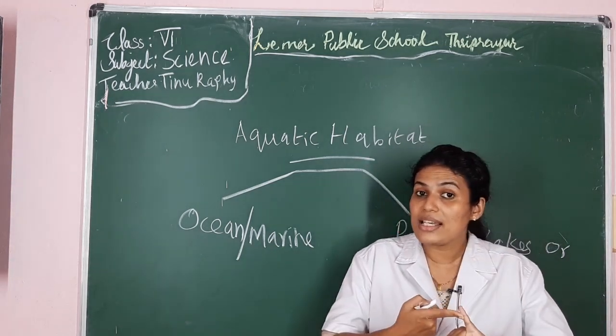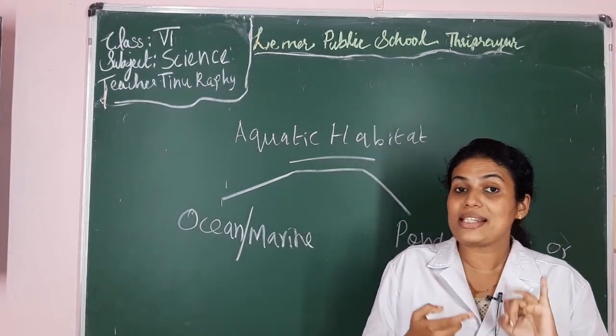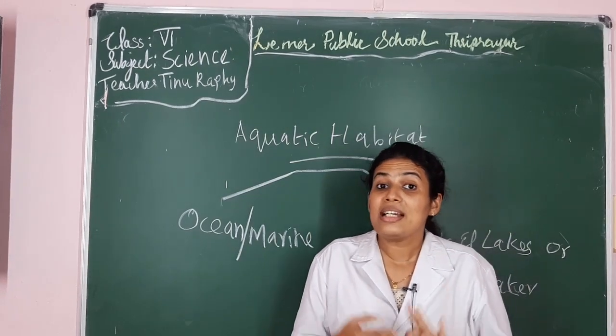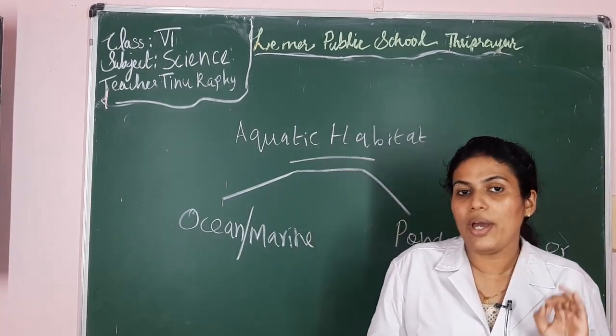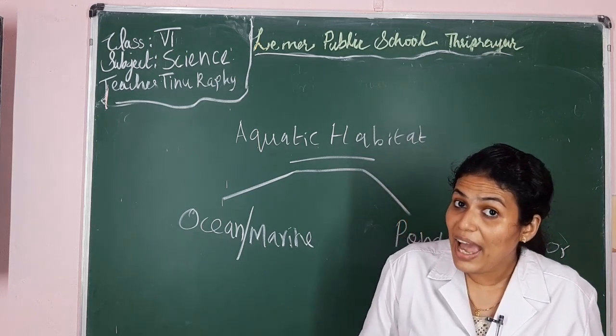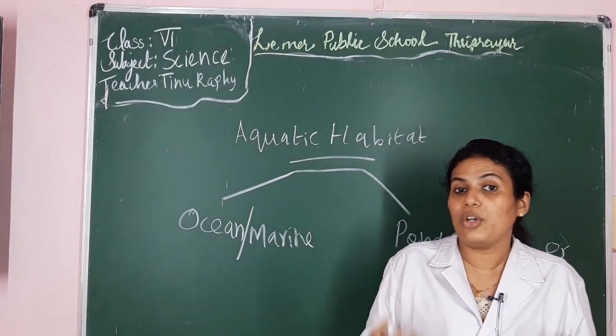That is, the first one is they have a streamlined body, very good. Now the second thing is their body is covered with waterproof scales, very good. Now the third adaptation is they have, yes, gills, and these gills help them to breathe.